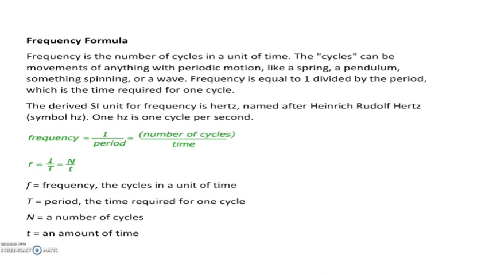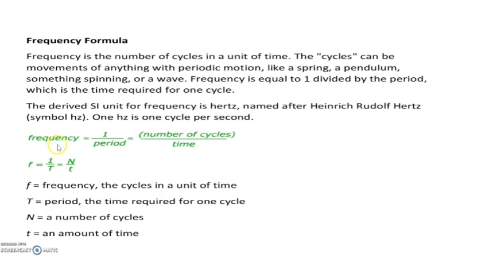Frequency formula. Frequency is the number of cycles in a unit time. Frequency is actually a very common thing. We know that for a wave or a sine wave, if you count the number of cycles, you will get the frequency. So frequency is the number of cycles in a unit time. The cycles can be the movement of anything with periodic motion. If you see a simple wave, for example a sine wave, and you count the number of cycles in unit time, it is called the frequency.